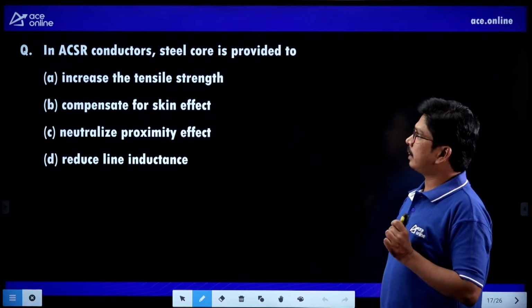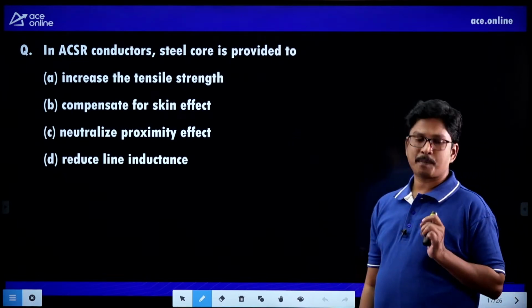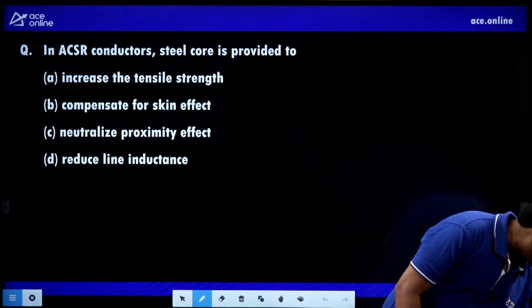In an ACSR conductor, a steel core is provided too. So what is the purpose of providing the steel core?